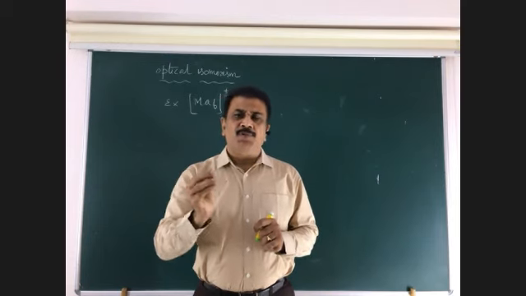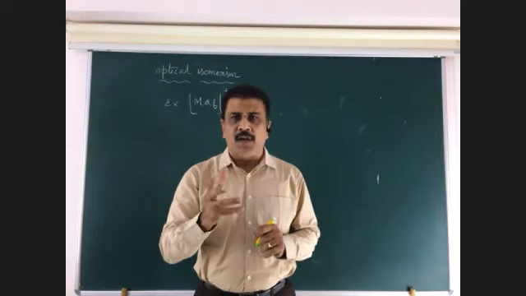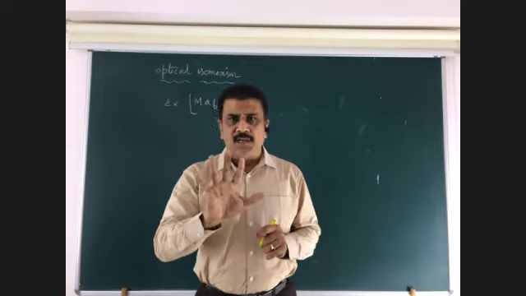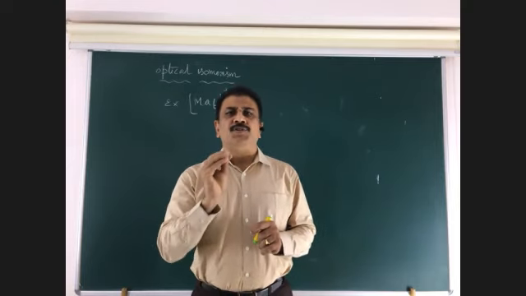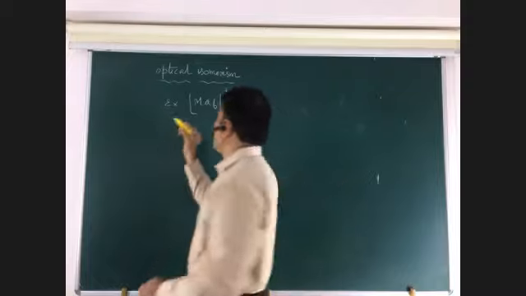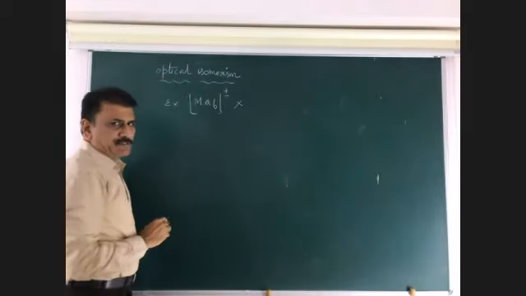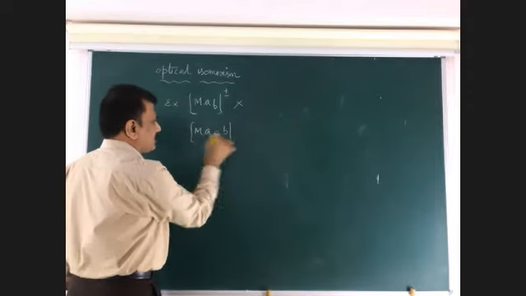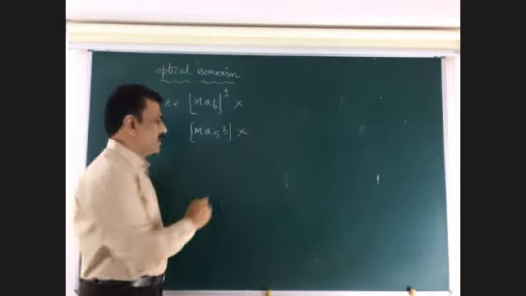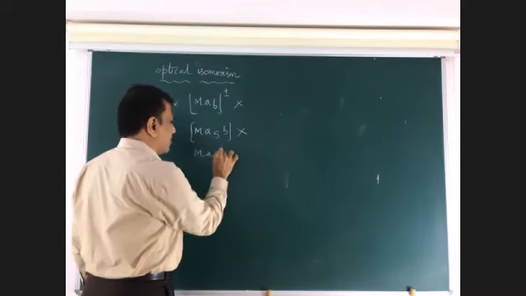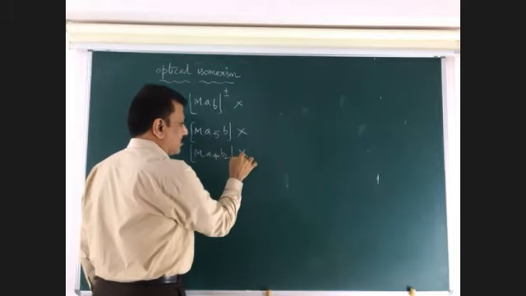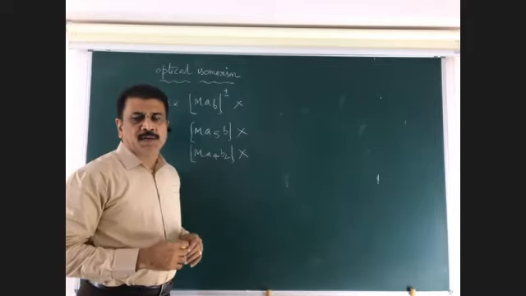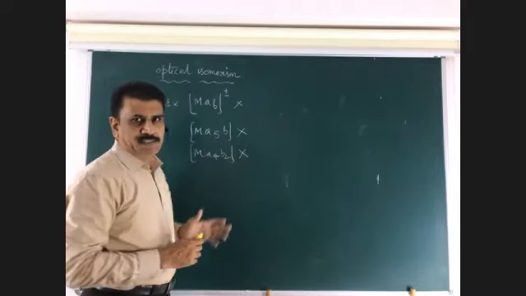You should have an idea about the symmetry also. If you consider a spherical ball, it is symmetrical. If you consider this hand, this is called asymmetry. So only when having asymmetry, then only it shows optical activity. So this does not show optical activity. Next molecule, this A5B doesn't show optical activity. Another molecule, this A4B2 doesn't show optical activity. So these 3 molecules are excluded from the optical isomerism of the complexes having coordination number 6.